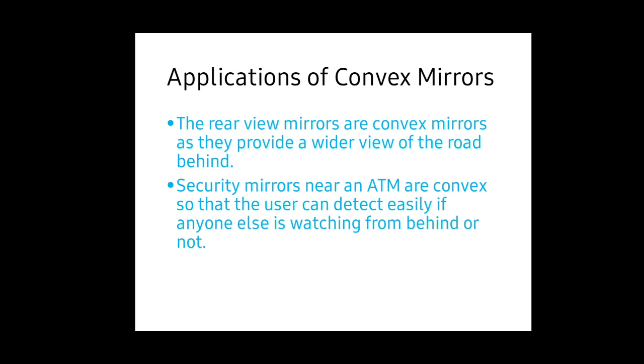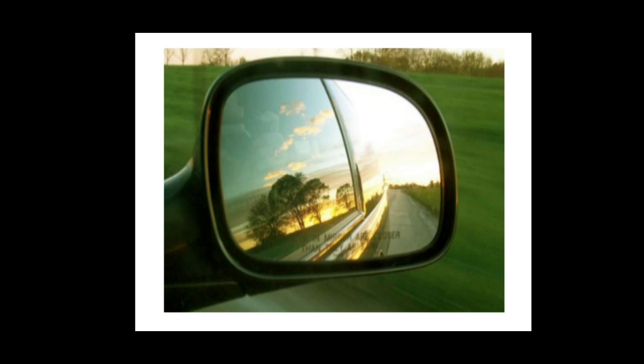Whenever we find hairpin bends in such a place, they have fixed a type of mirror that enables us to view both sides. These are the examples of convex mirrors. Yes, this is a model, an image that shows a convex mirror.